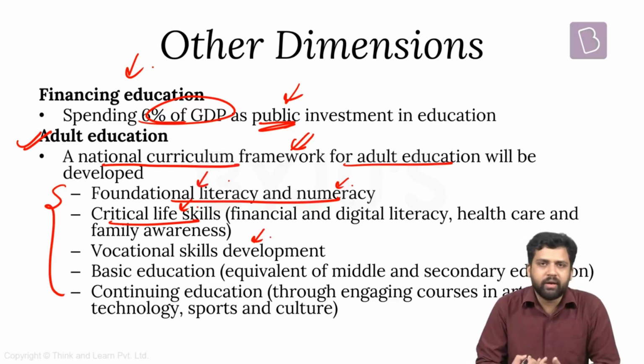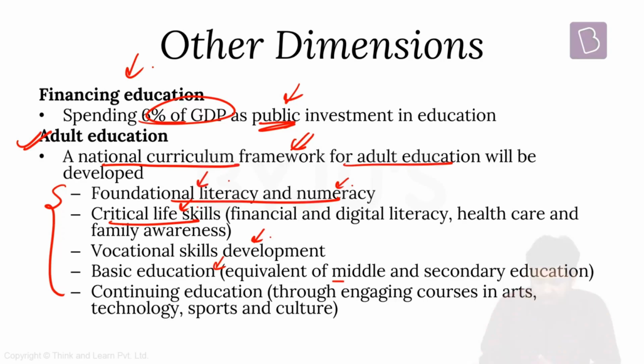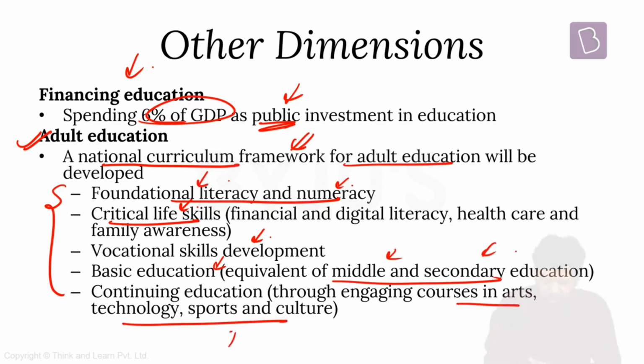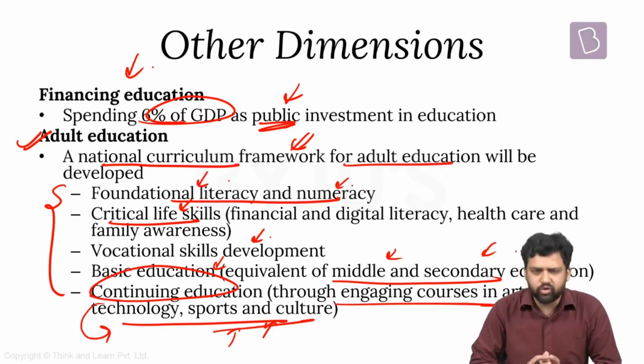Some vocational skills need to be provided. It can increase their demand in the labor market. And some basic education needs to be provided, which should be equivalent to middle and secondary education. And other things, they should be engaged in different courses in arts, technology, sports, culture, so they can continue their education along different lines. So the national curriculum framework for adult education should include all these components.